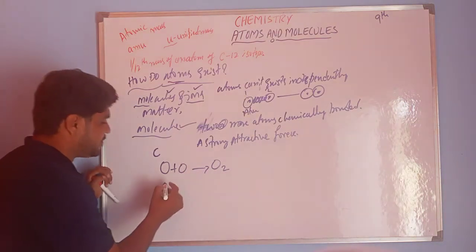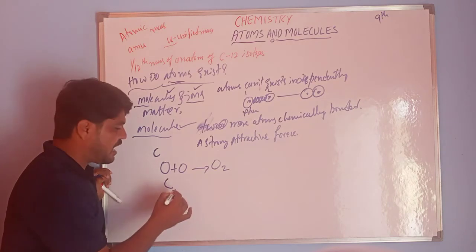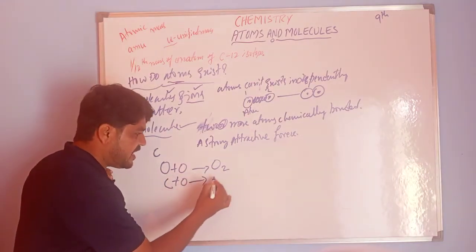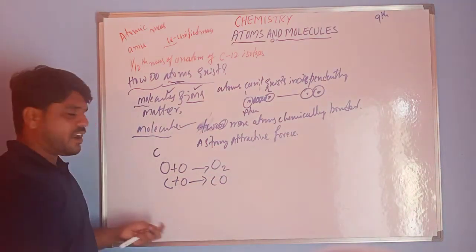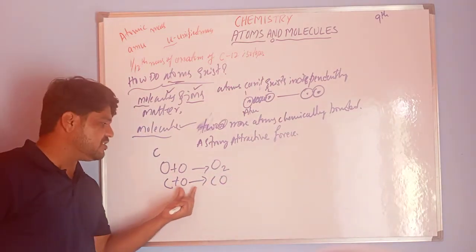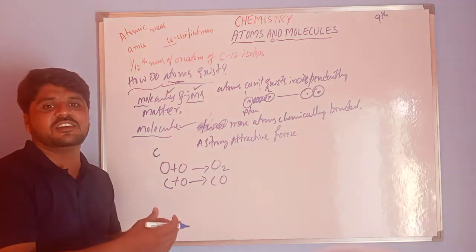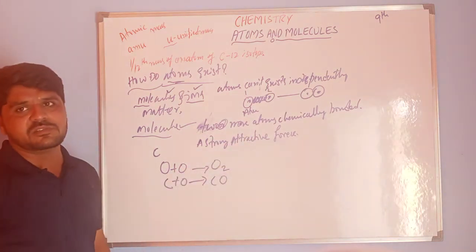And one more thing. This is C, carbon, and this is O. These are different elements, different atoms. Carbon monoxide has a carbon atom and an oxygen atom. So different atoms of elements combine together to form molecules.